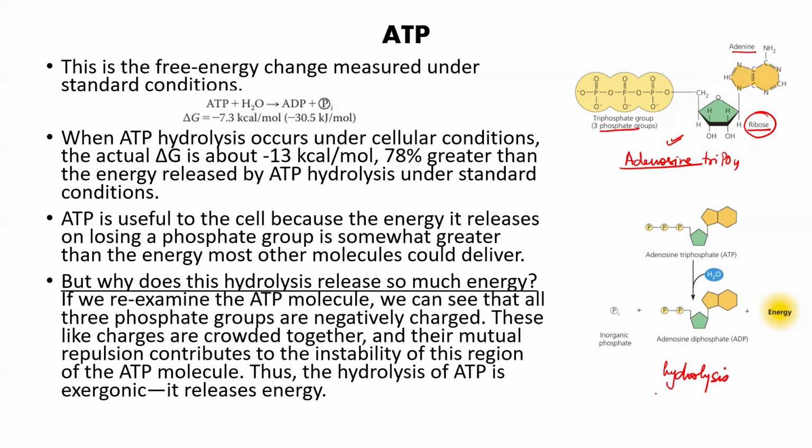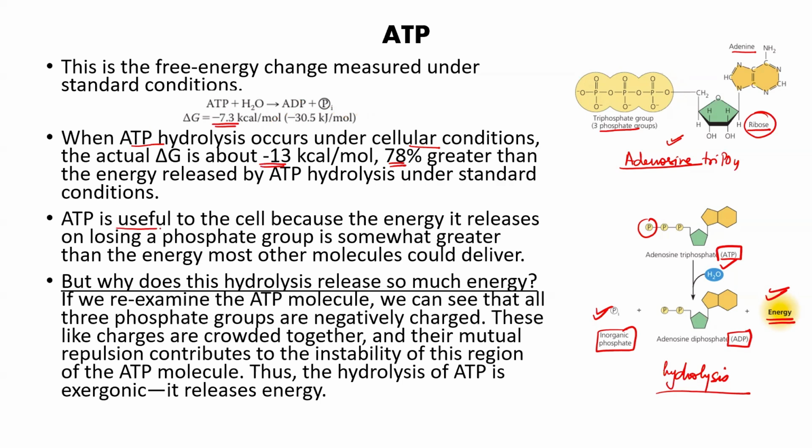This is the diagram for hydrolysis of ATP. Clear, beta? Hydrolysis of ATP means that when you add water, the terminal phosphate will be released and a lot of energy will be liberated. So ATP hydrolysis means you are converting ATP into ADP, releasing inorganic phosphate plus energy. The energy liberated is minus 7.3. But when the hydrolysis is done under cell conditions, the energy liberation is minus 13 kilocalories per mole, which is 78% greater than what is released in the standard condition.